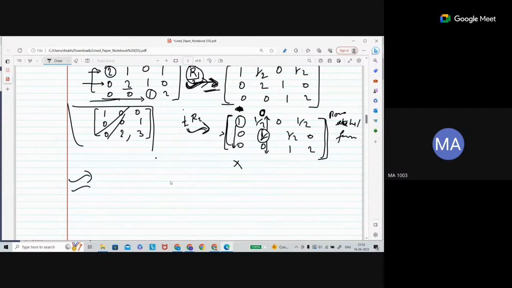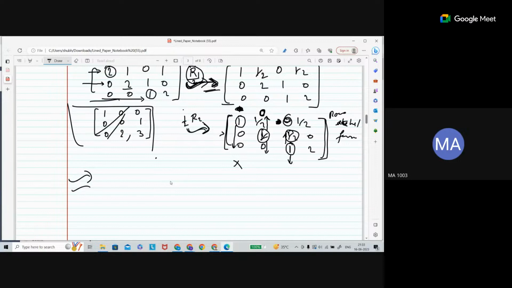Now come to the third row. This is our pivot element, our leading entry. I think it is not properly written. This is 1 by 2, here is 0, no, our 0 is here. So this is our 1 here. Below it there is no row, so there is no issue. But when you go above, this should be 0 and this should also be 0.